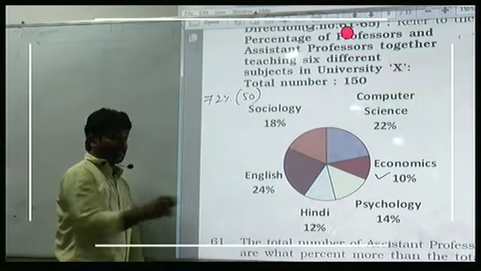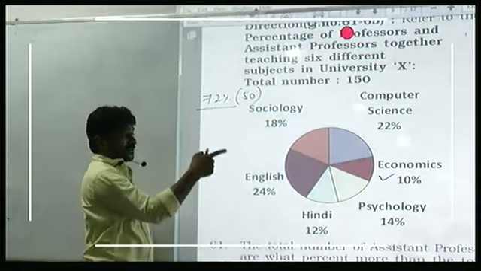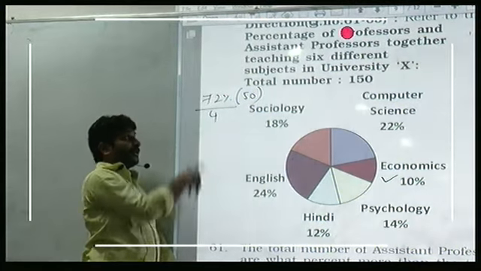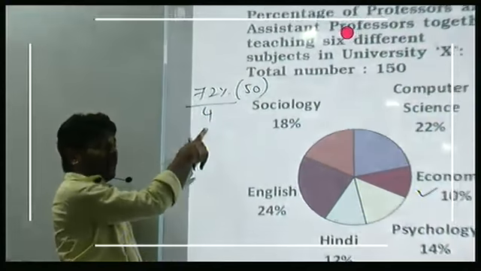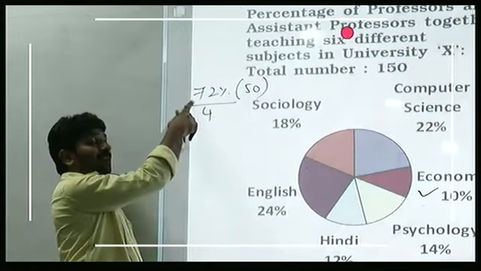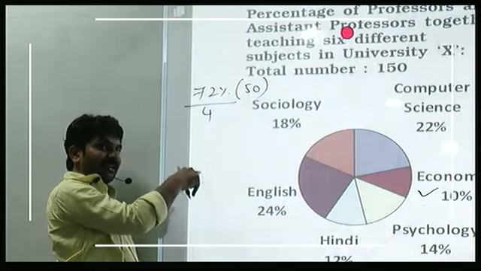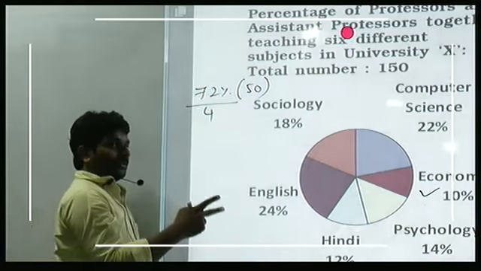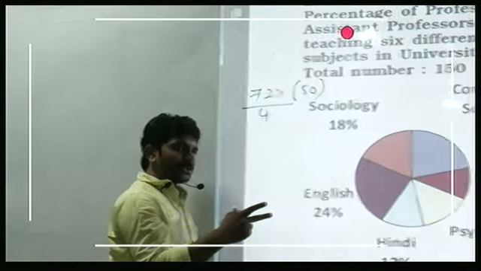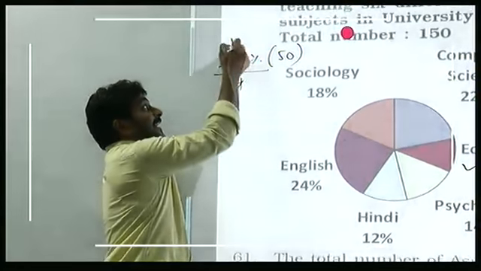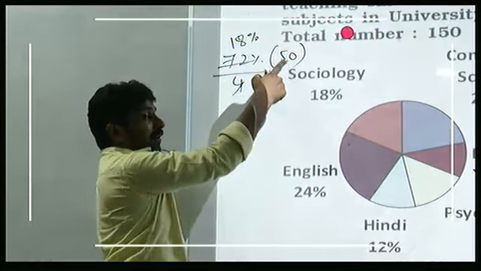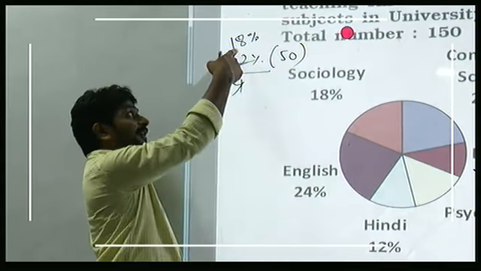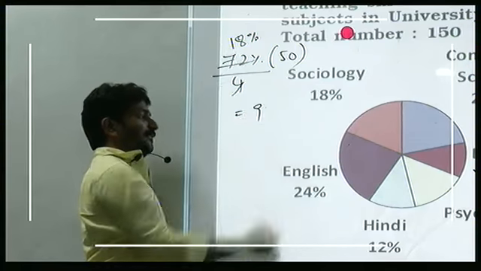But you are asked about average. This is for how many subjects? 4 subjects. 72 by 4 is 18. 4 20 times is 80. You have 72, which is 8 less than 80. 80 is 20 times, 8 is 2 times. 20 minus 2, so this is 18% of 50 or 50% of 18. A percent of B or B percent of A. 50% of 18 is 9.